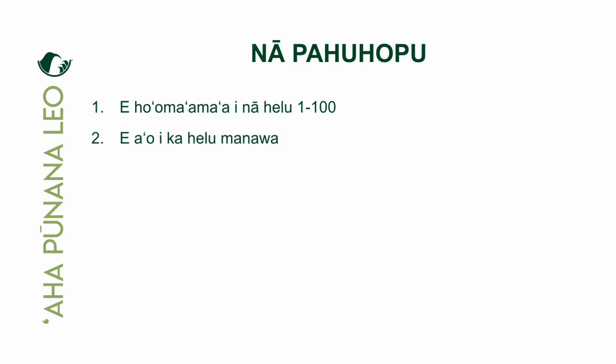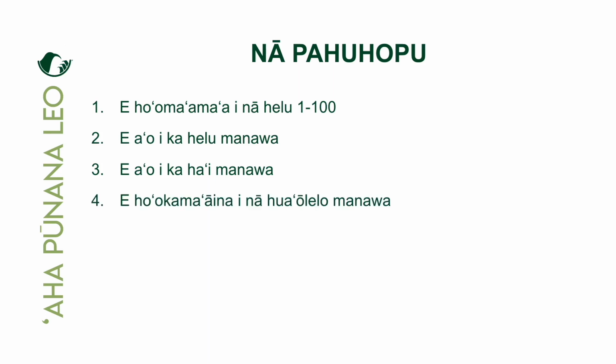E a'o kākou, e a'o paha kāua, I ka helu manawa, yeah, kind of being able to tell time, ma ka ʻōlelo Hawaiʻi. Pela pū ka haʻi manawa ana, yeah, being able to tell time, ma ka ʻōlelo Hawaiʻi, to speak it. E hoʻokamaʻaina pū kākou, kāua hoʻi, I nā hua ʻōlelo manawa, yeah, so obviously, we'll have some vocab in here that's related to time as well. Okay, ʻo nā pahuhopu ʻehā o ka haʻawina, e hoʻomaka kākou.